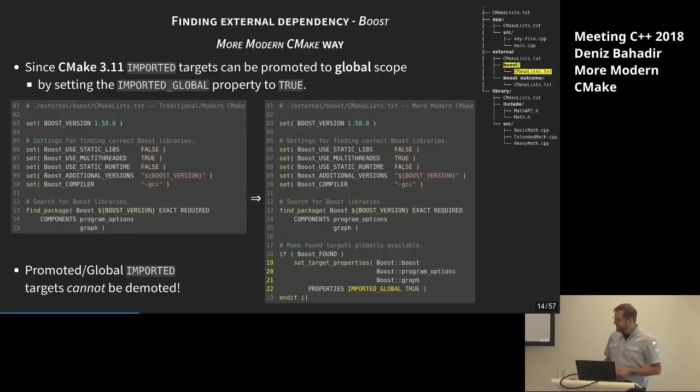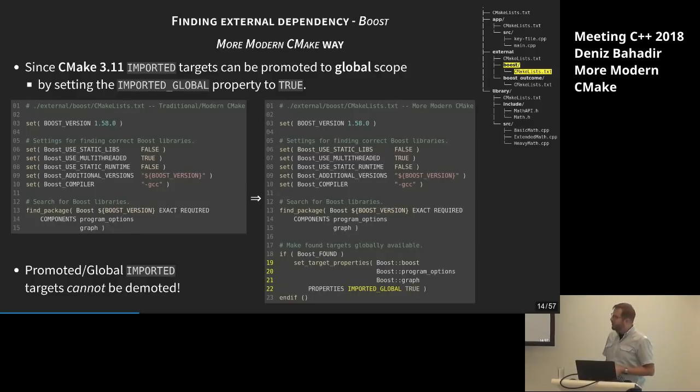The thing that might happen if you promote them is that you can have name clashes, and then you should of course resolve them, but that's a simple task in general. So as I said, don't call the same script in subdirectories. Call it just in one directory and use it from there, and then make it global so that everyone sees the targets and you're fine. So now we found Boost. That's great. Let's go on to the next dependency.